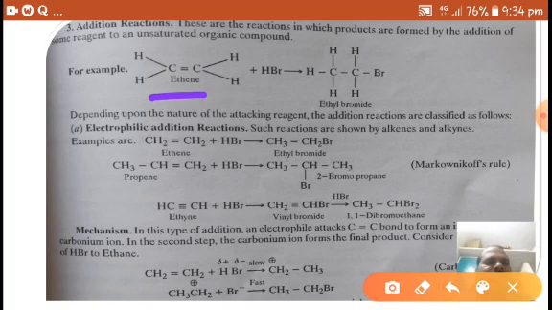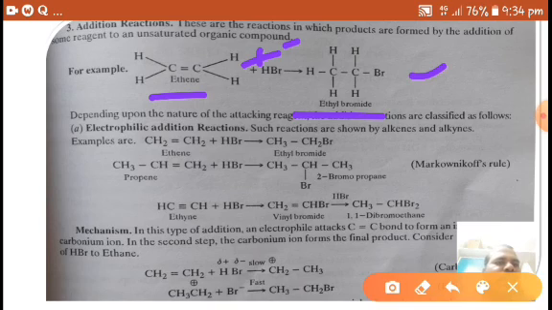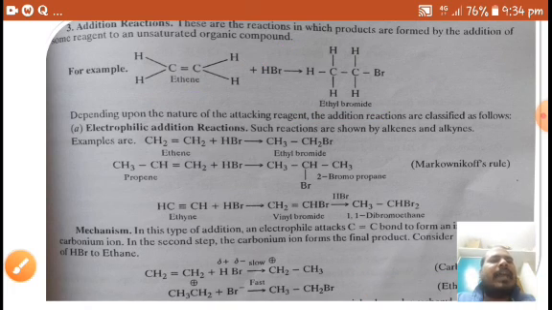Ethene, H plus and Br minus added, resulting in formation of ethyl bromide. Depending on the nature of the attacking reagent, the addition reactions are further classified again into three types: electrophilic addition reaction, nucleophilic addition reaction, and free radical addition reaction. So we know what are electrophiles, what are nucleophiles, what are free radicals, right?